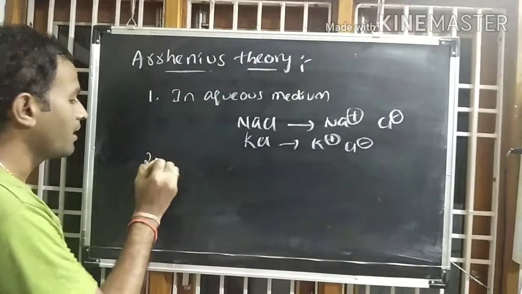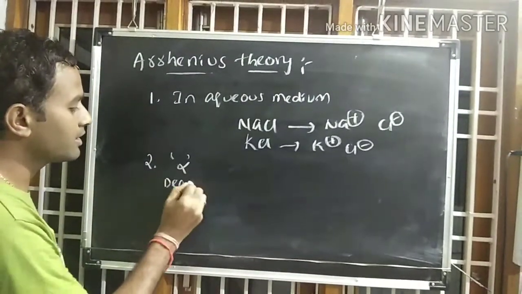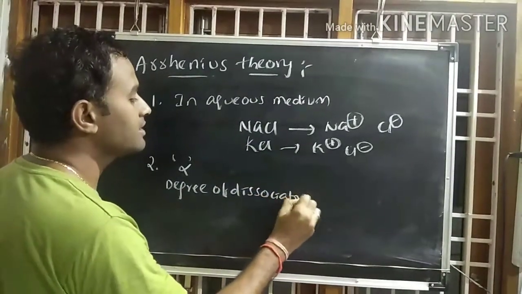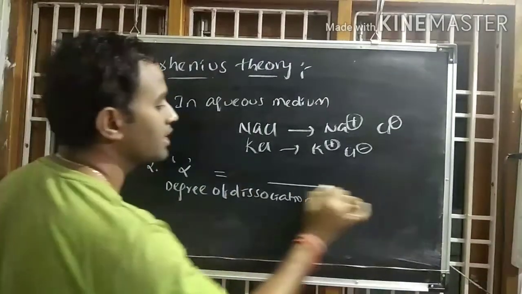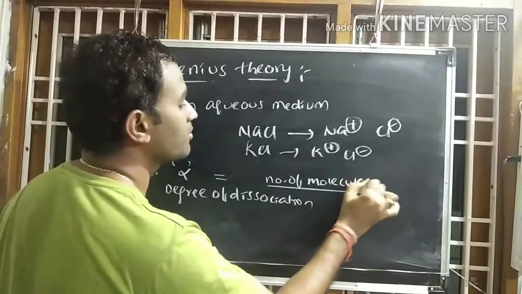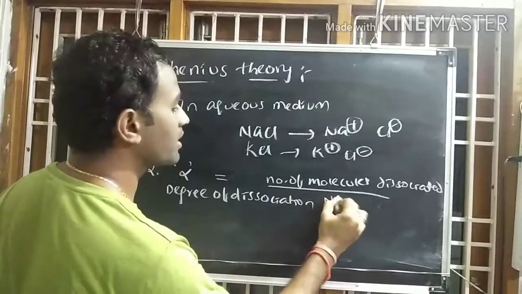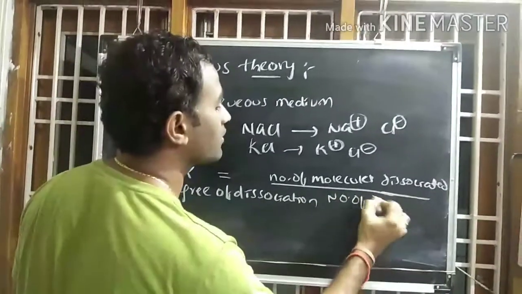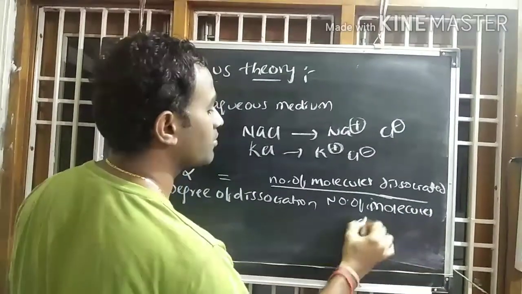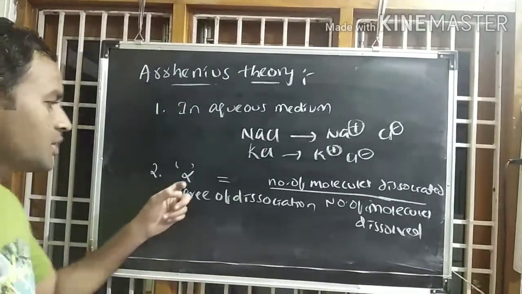Second point is degree of dissociation, which is denoted by alpha. Degree of dissociation is nothing but the ratio of number of molecules dissociated to that of number of molecules dissolved. So this is called degree of dissociation, which is denoted by alpha.